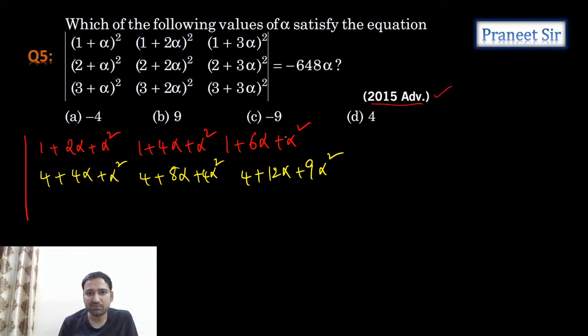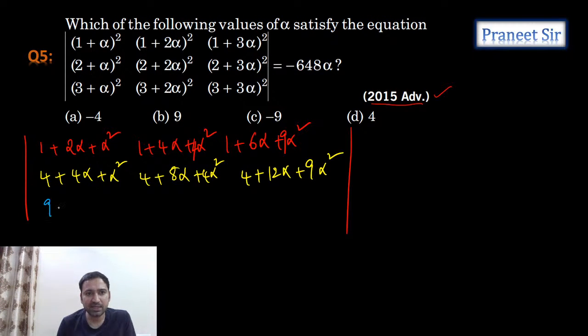So this is 6 alpha and this is 9 alpha square. Yes, now it is correct. Right. 1 plus 2 alpha plus alpha square, 1 plus 4 alpha plus 4 alpha square, right? Here this is 4 alpha square. Next 1 plus 6 alpha plus 9 alpha square. Okay, right. Next third row.